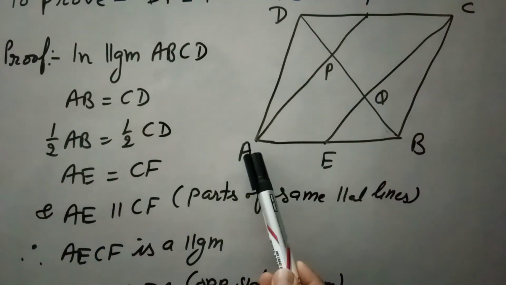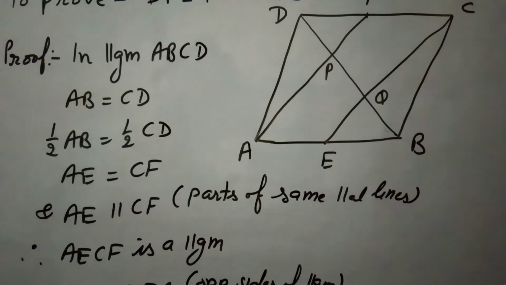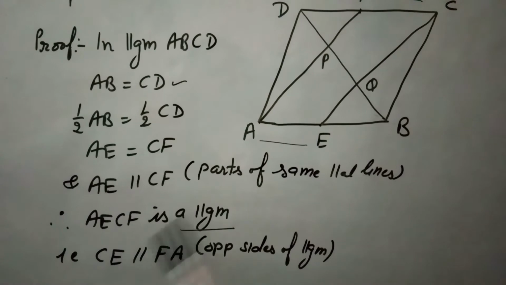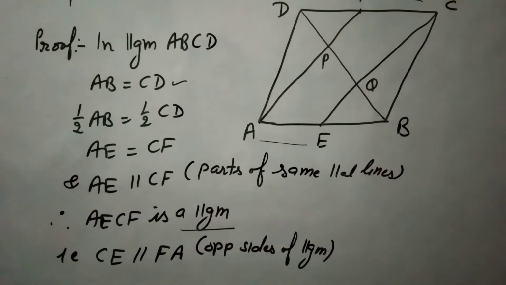in parallelogram ABCD, AB equals CD because opposite sides of a parallelogram are equal. So half of AB equals half of CD. Here we are taking half of AB as AE and half of CD as CF. So AE equals CF. And second thing, AE and CF are also parallel because these are parts of parallel lines. Therefore AECF is a parallelogram because one pair of opposite sides is equal and parallel. So we can say from here that CE is parallel to AF, opposite sides of a parallelogram.